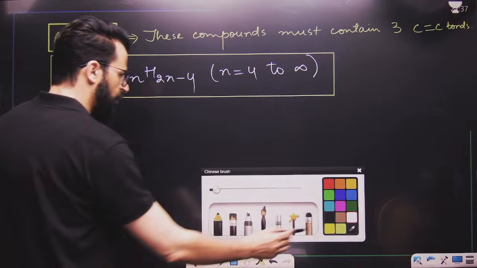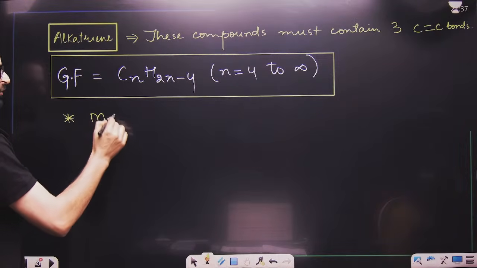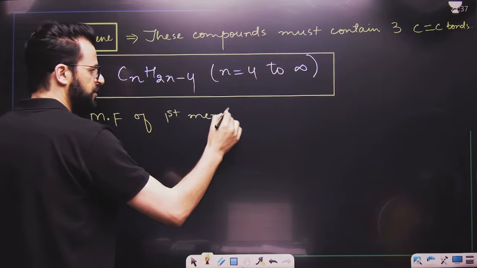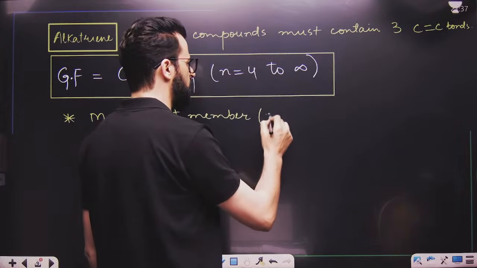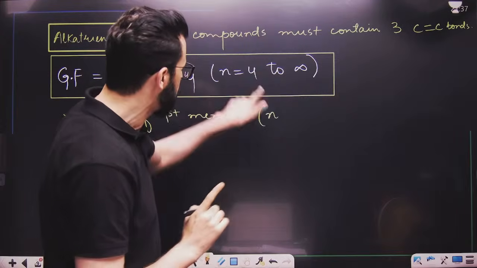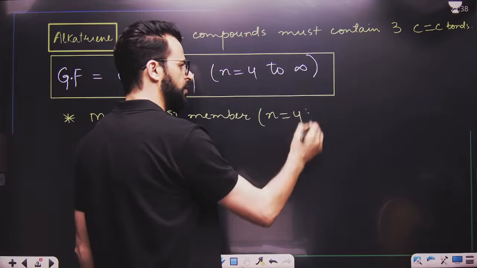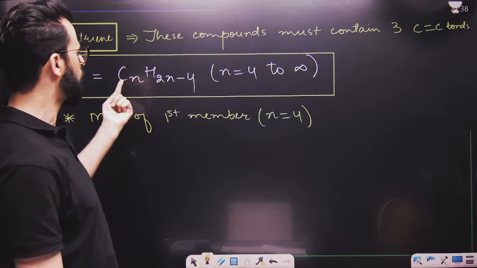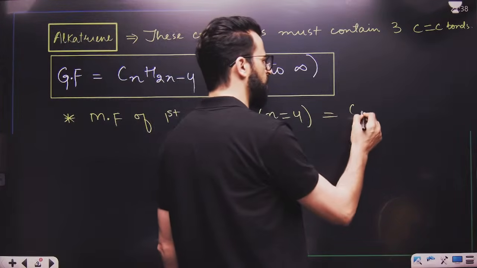Can anyone tell me what will be the molecular formula of the first member? Molecular formula of the first member means n is equal to 1? No. n is equal to 2? No. n is equal to 3? No. Then n is equal to 4. The minimum value is n equals 4. So when n is equal to 4, it will be C4H8 minus 4. That means it becomes C4H4.